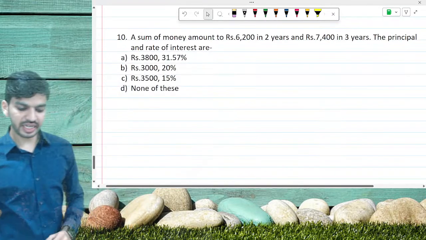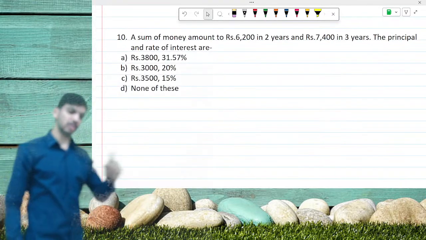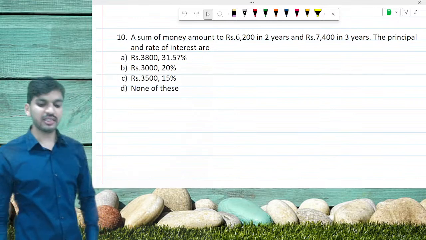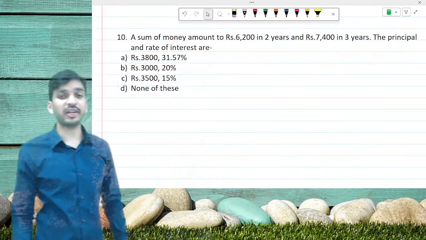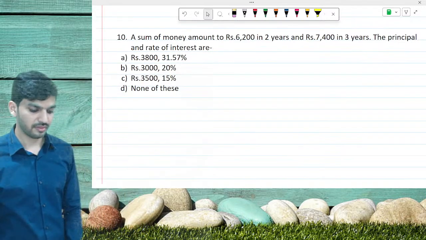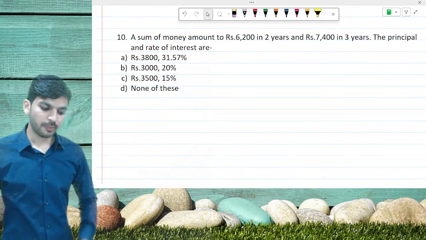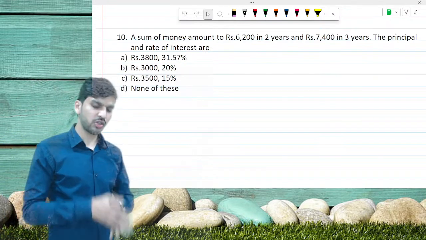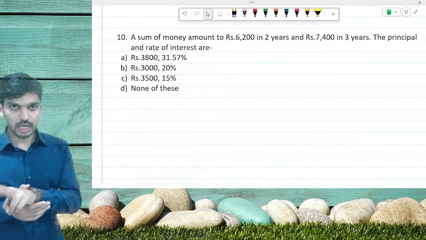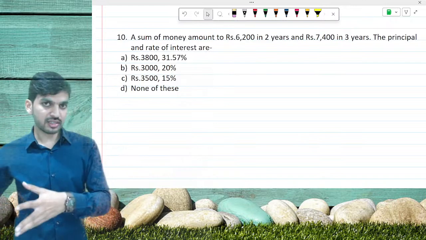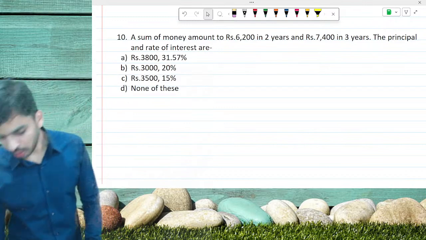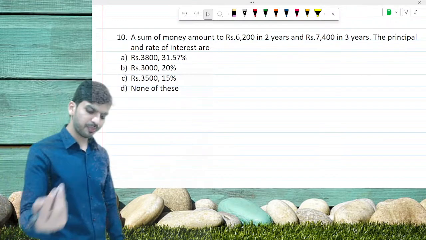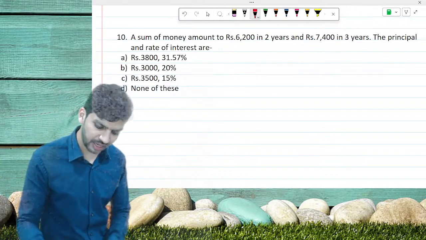A sum of money amounts to rupees 6,200 in 2 years and 7,400 in 3 years. The principal and rate of interest are? What is the principal and what is the rate of interest? So here we can go by two ways. You can either go by options, or you can solve it also. So here we are going to solve it, because let's understand the concept behind this.